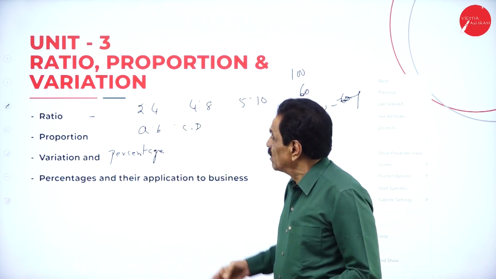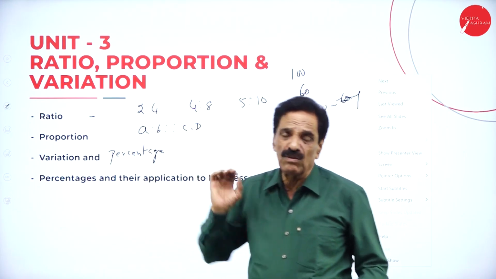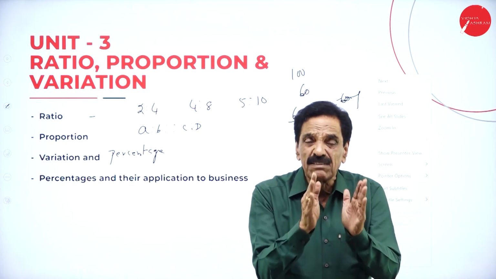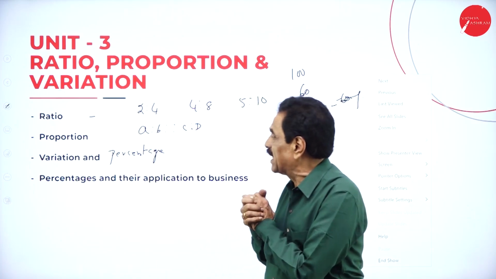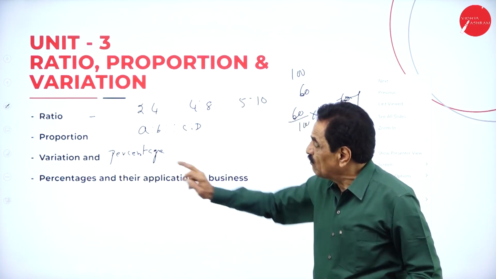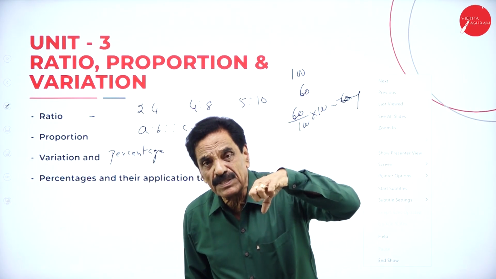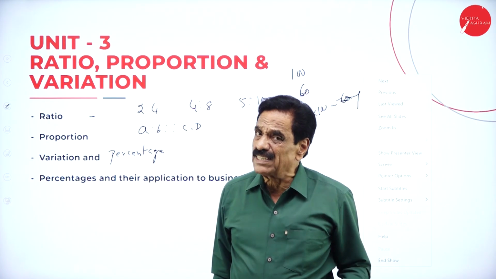So, a ratio expresses the relation between two variables. The equality of two ratios is considered a proportion. Variation of a number is sometimes expressed in the form of percentage.